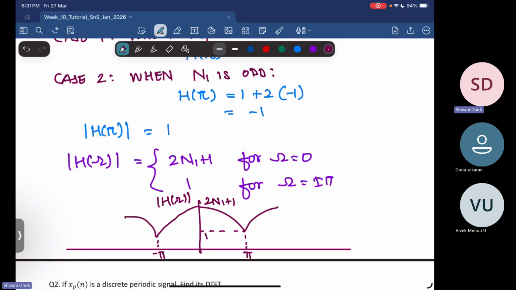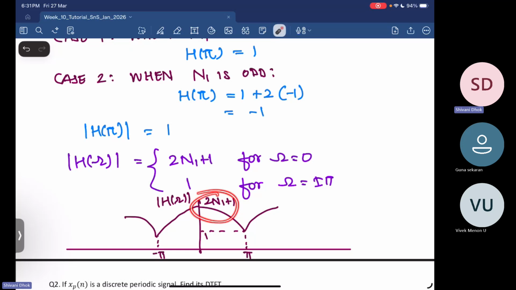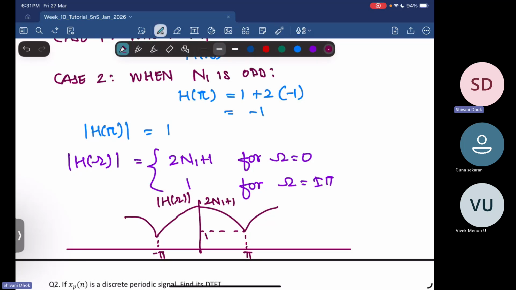I'm not repeating these things. So it is basically allowing your lower frequencies with a higher value compared to the higher frequencies. So this is behaving like a low pass filter. It is attenuating to some extent your higher value frequencies.